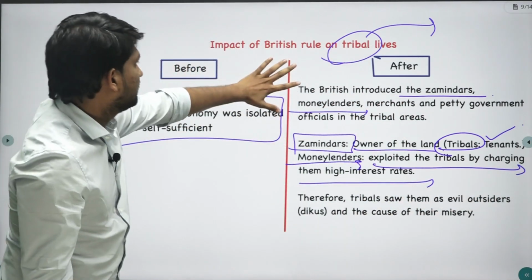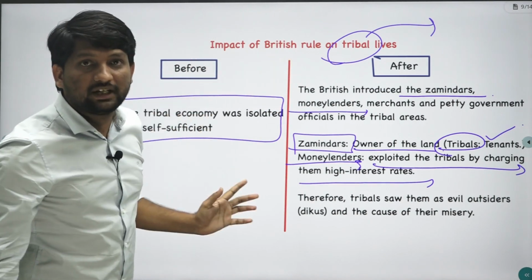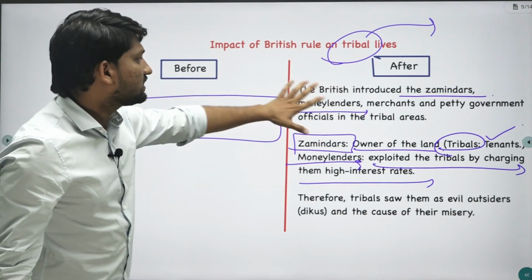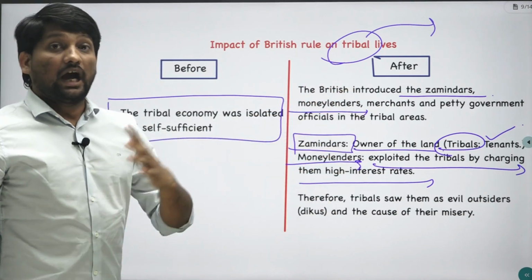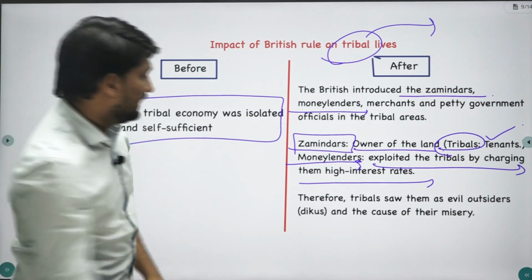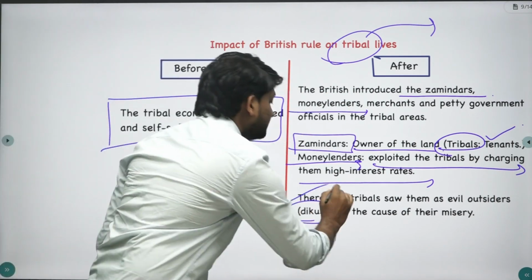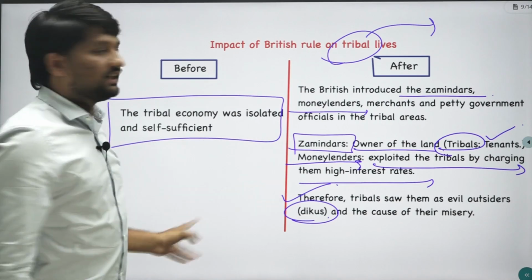That's why these tribal people considered zamindars, moneylenders, Europeans, or planters as outsiders and enemies, that is, Dikus. They considered these Dikus a source of their misery.